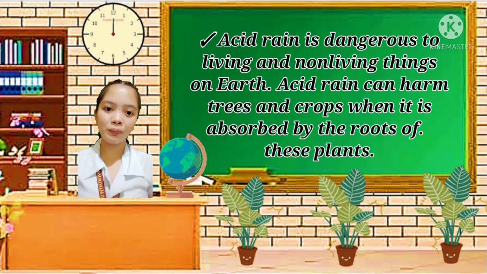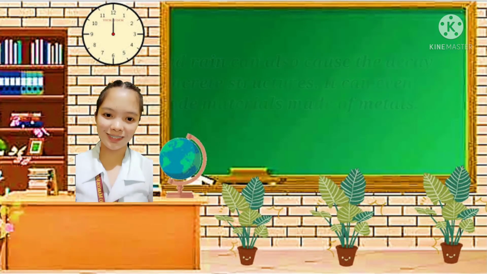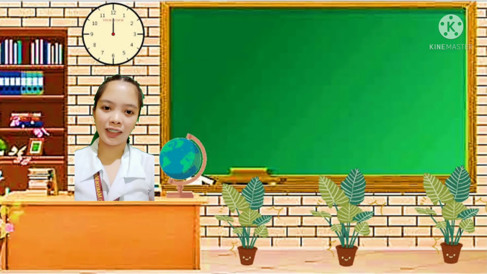Acid rain can harm trees and crops when it is absorbed by the roots of these plants. It can kill fishes and aquatic plants in lakes and rivers. It can cause respiratory diseases in humans who happen to inhale it directly. Acid rain can also cause the decay of concrete structures. It can even corrode materials made of metals. It destroys many historical spots and structures all over the world. That is the changes affecting the immediate environment and living organisms.